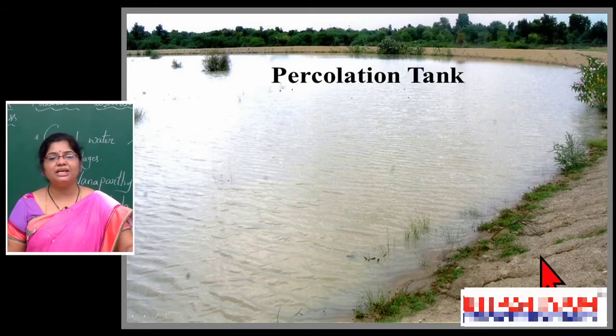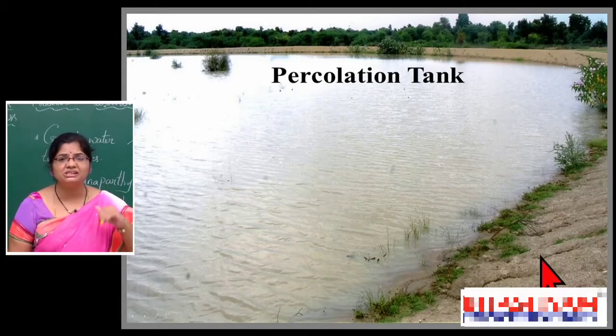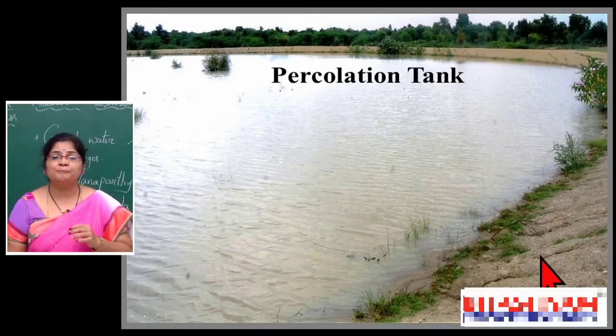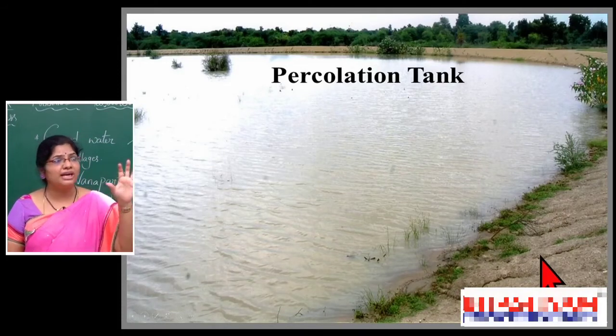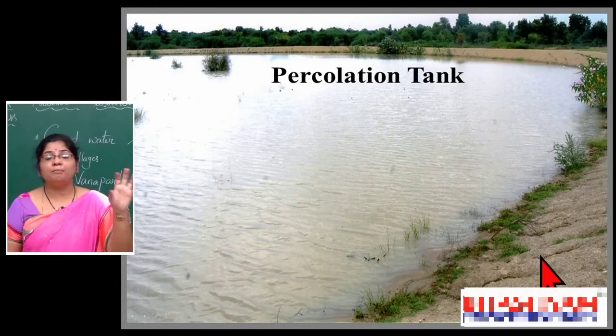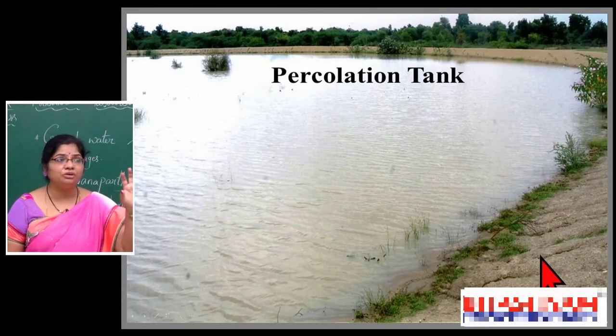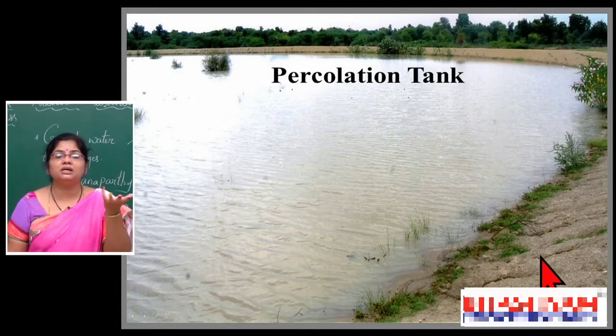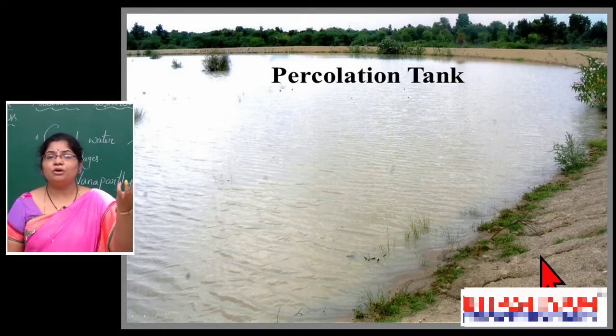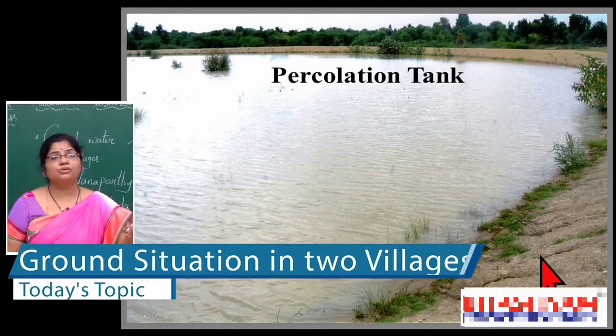But such a water storage structure, the percolation tank, is not present in Vadicherla. Looking at it, it seems a small thing, but this helps the soil a lot to improve the groundwater level, because it retains more water and is able to store the water.